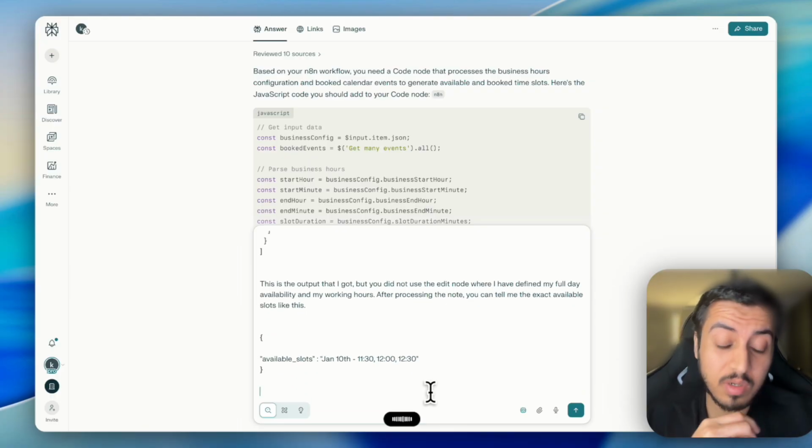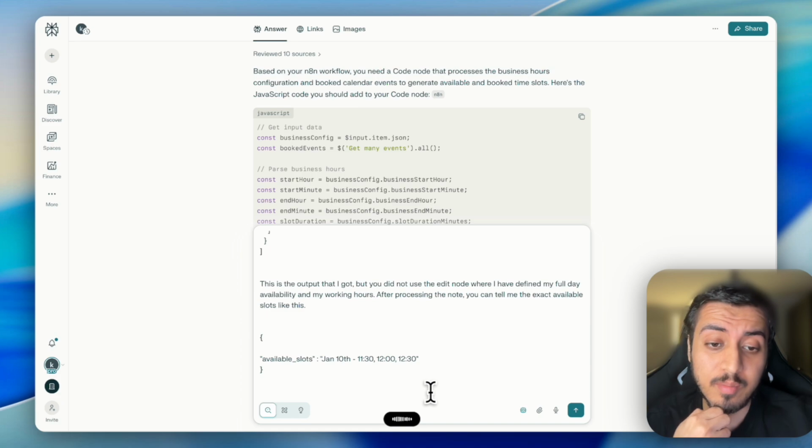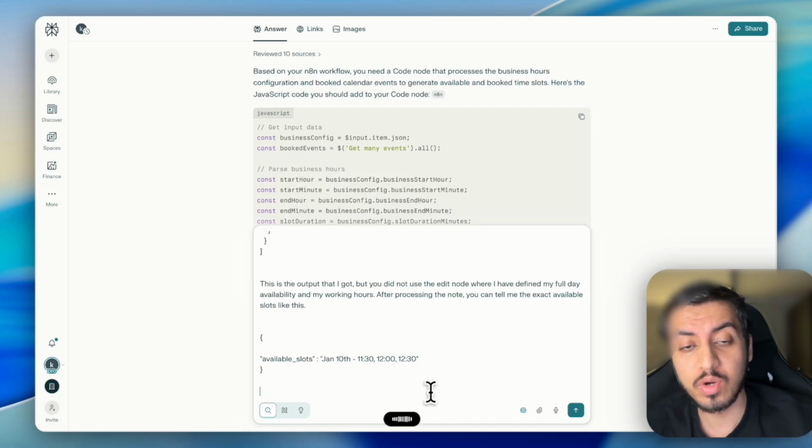It should show the available slots in a 30-minute time frame or in the given time frame in the edit node, and we should not hard code anything.